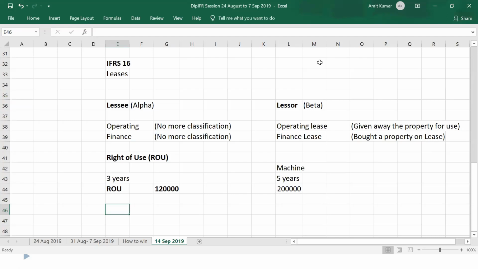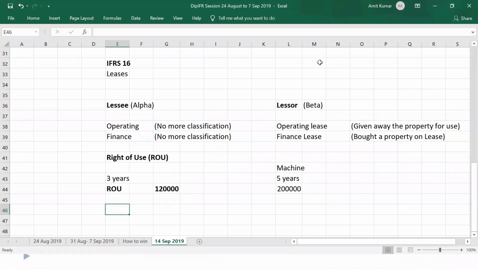Yeah, Amit, I have one question just popping into my mind. Regarding the lessee's perspective, everything is a finance lease now, right? No. From the lessor's perspective, it is the same, whatever we used to classify. From the lessor's perspective, it is operating and finance both. But from the lessee's perspective, it's only the finance lease. Only right of use. No finance.